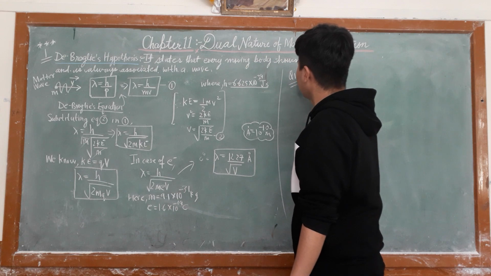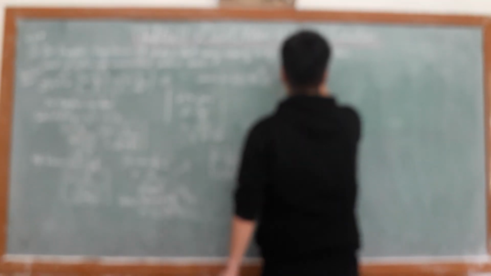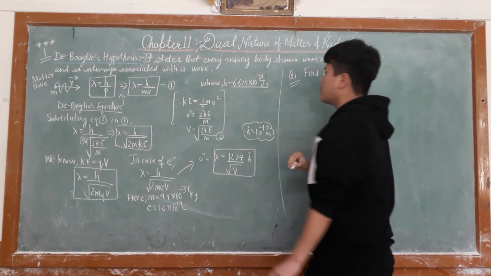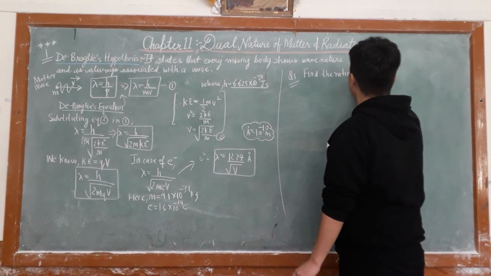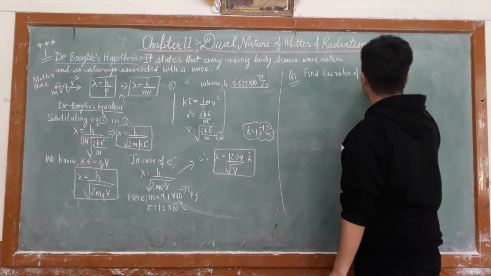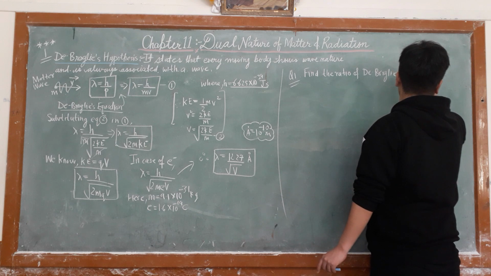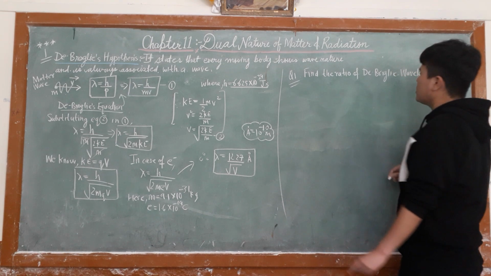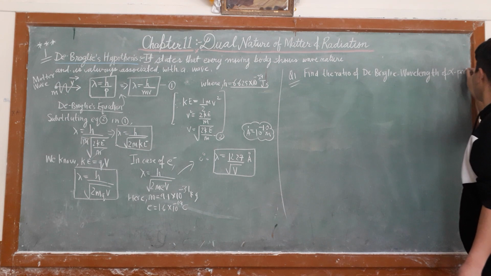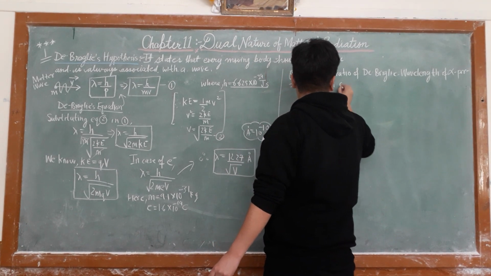Question number 1 is a practice question: find the ratio of de Broglie wavelength of alpha particle and a proton.